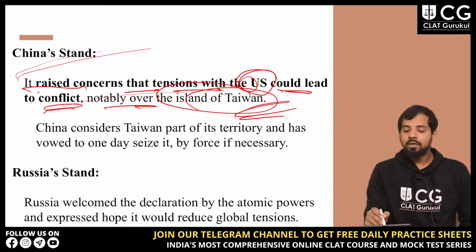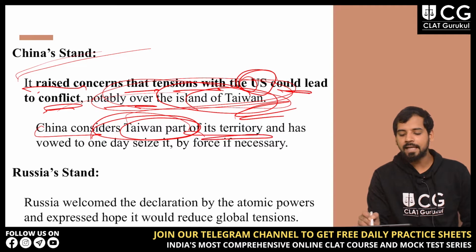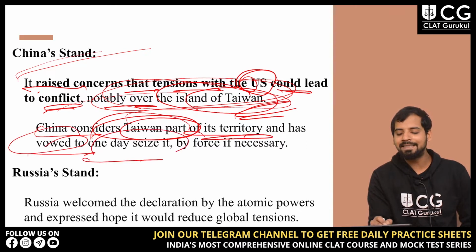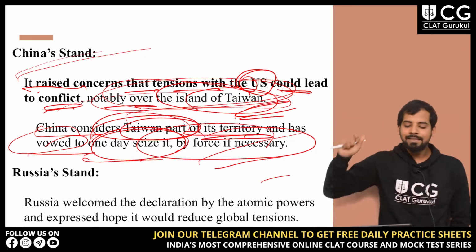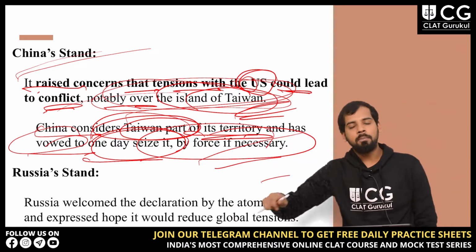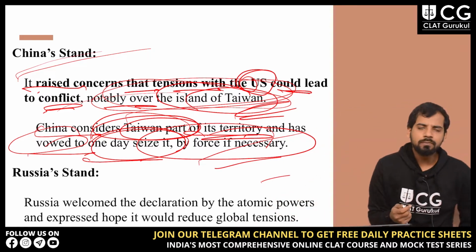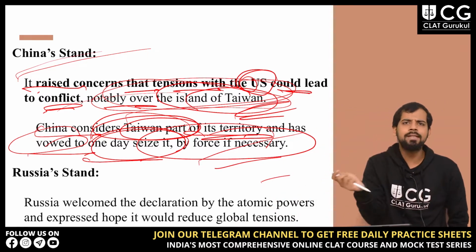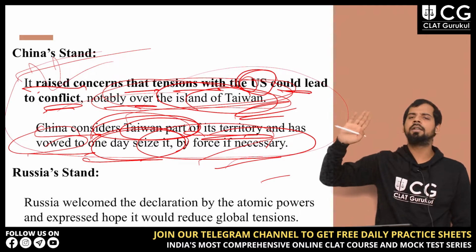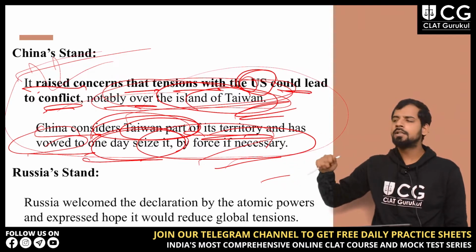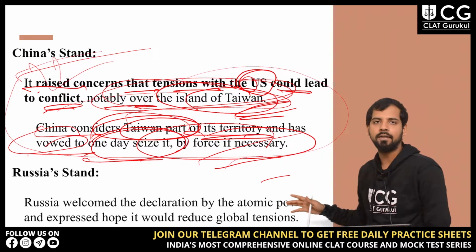Again, why over this island of Taiwan? Because China considers Taiwan part of its territory and has vowed to one day seize it by force if necessary. China is saying we will seize that island by force if necessary, and this will lead to conflict between the US and China. China is saying that we will use force if needed just to seize that particular island of Taiwan.